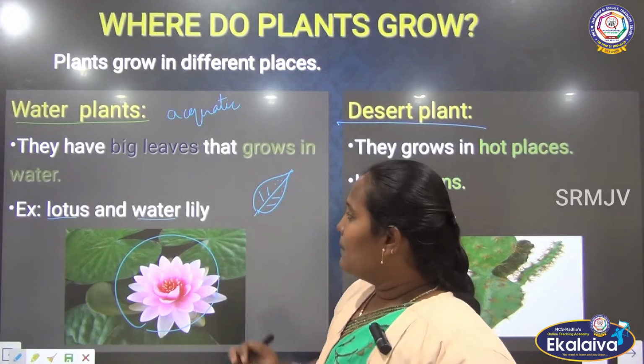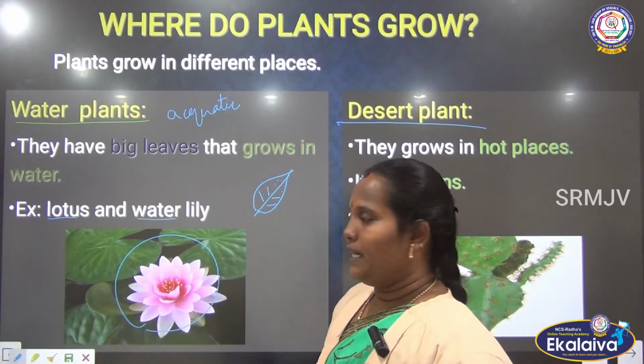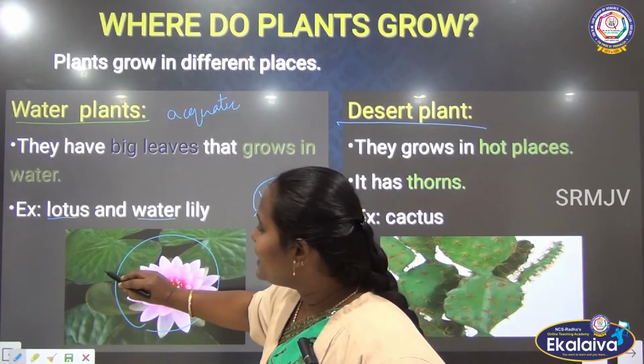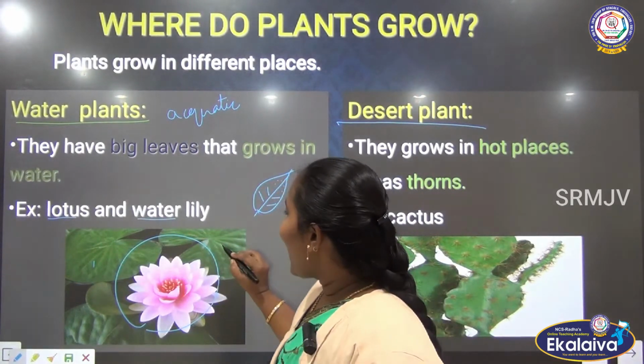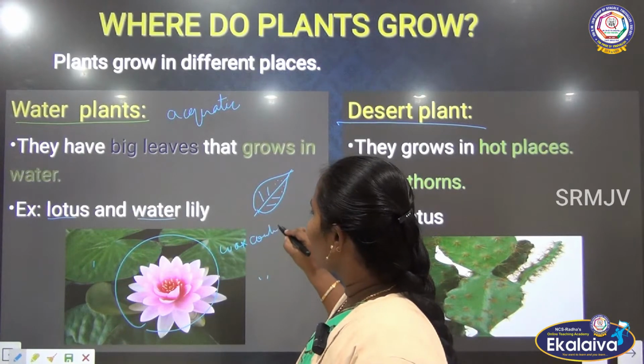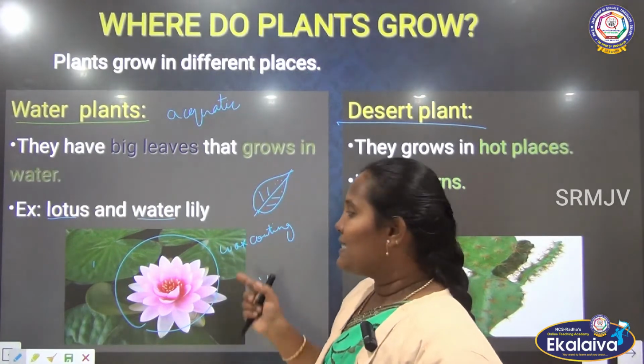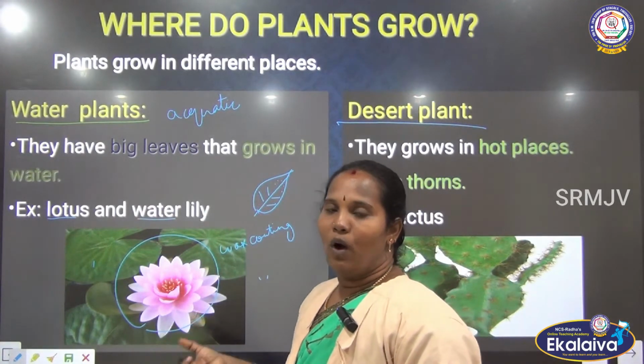But they have very broad and thin leaves, and the leaf has a wax coat. What is that? Wax coating. Why? The reason is these leaves are always lying in the water.